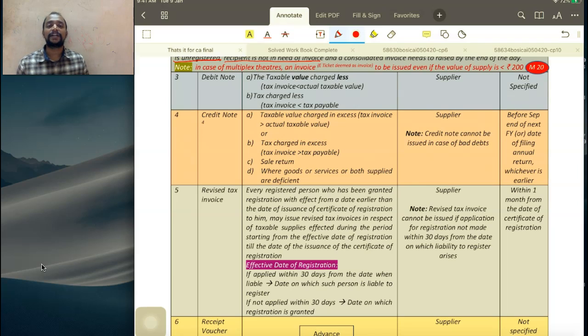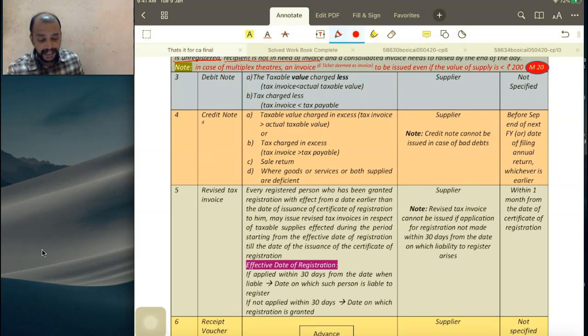Then debit note and credit note, we already discussed in value of supply in revision 2. What is that I said? Whenever there is an increase in the invoice value, debit note. Whenever there is a decrease in the invoice value, credit note. The logic is pretty simple here, because whenever the recipient's balance in the supplier's books increases, recipient shows what balance in supplier books?